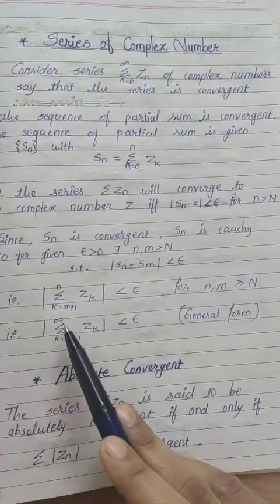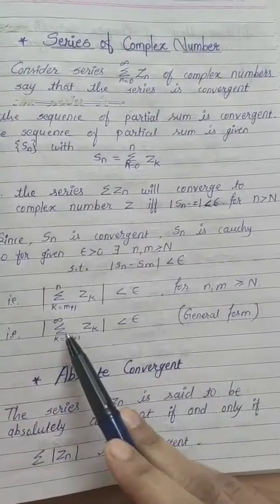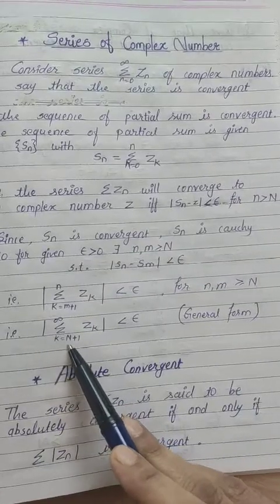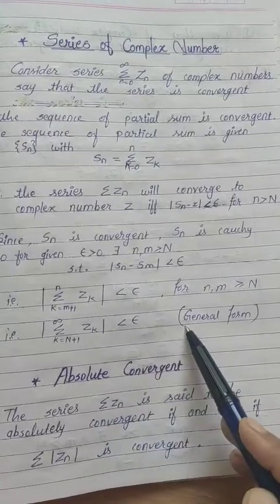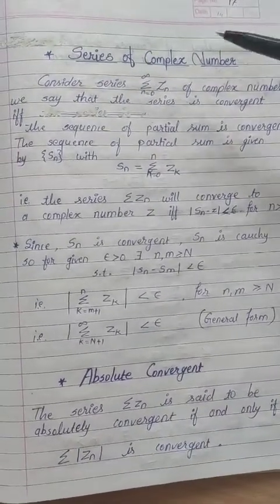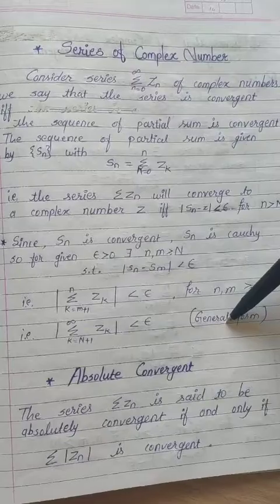That is, simplifying this general form, we write the general form summation k equals n plus 1 to infinity z_k less than epsilon. Now this is for a series of complex numbers.